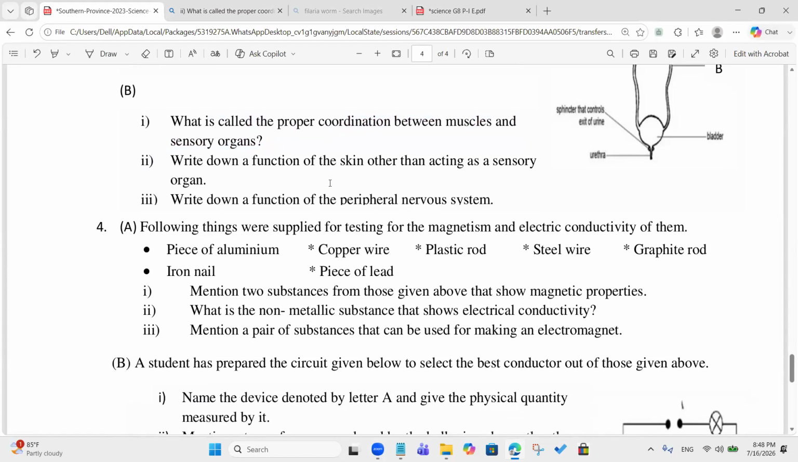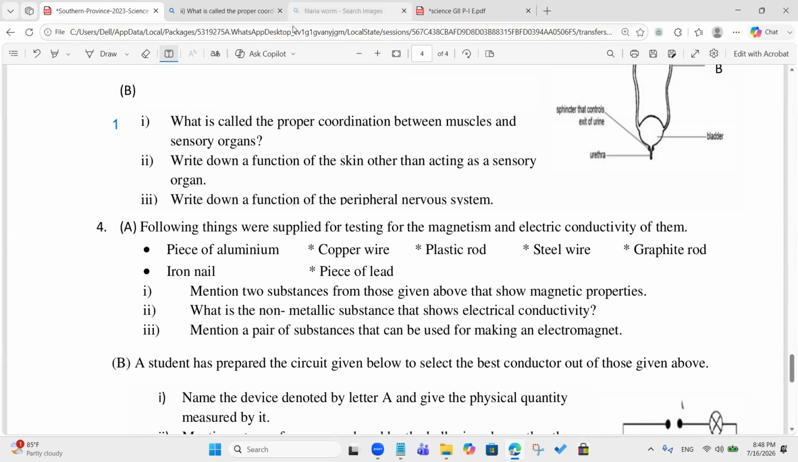Okay, write down a function of the skin other than acting as a sensory organ. Sir, can you tell me the answer for B1? Nervous coordination, the coordination done by the nervous system. But it's asking what's called a proper coordination. Yeah, we'll take it. Write down a function of the skin.